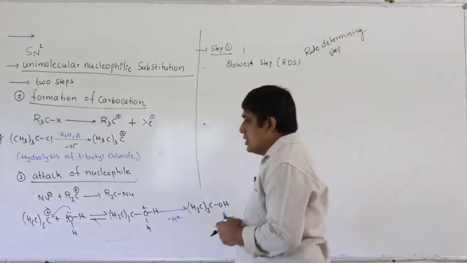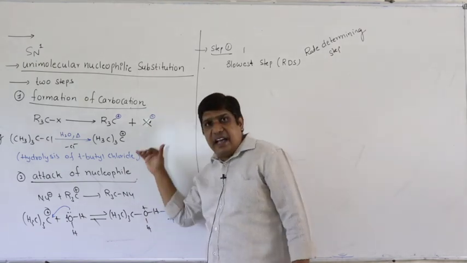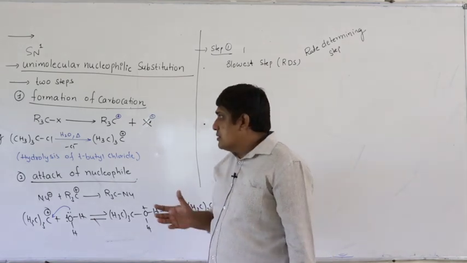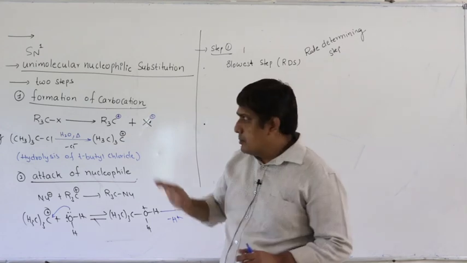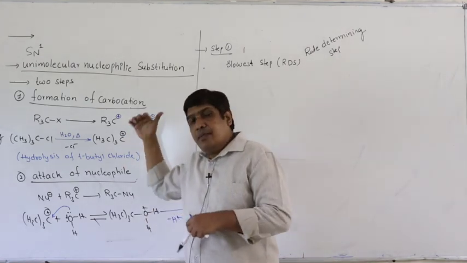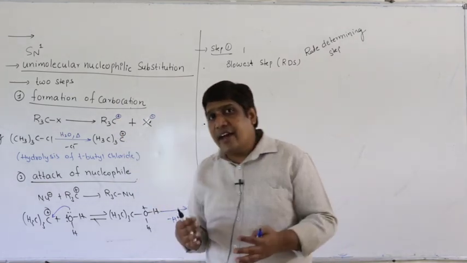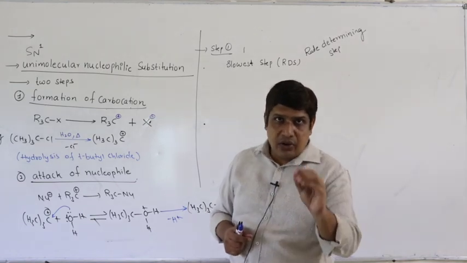First point, the overall rate depends upon speed of first step as well as speed of second step. But it doesn't mean that all the steps should take place with same speed. First step may be fast, second step may be slow, or first step may be slow, second step may be fast. So there are other factors that influence the speed of that particular step.